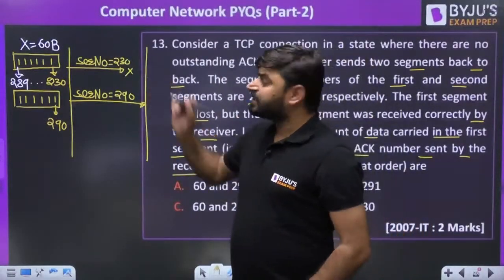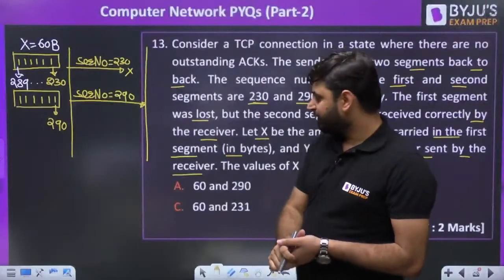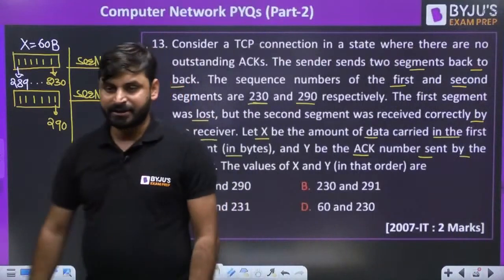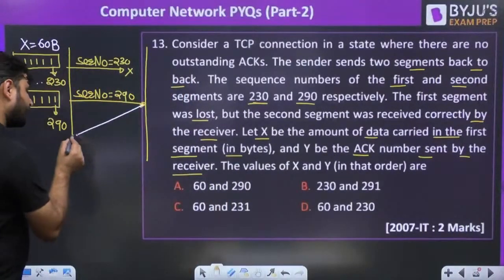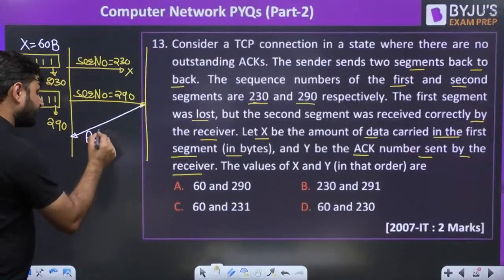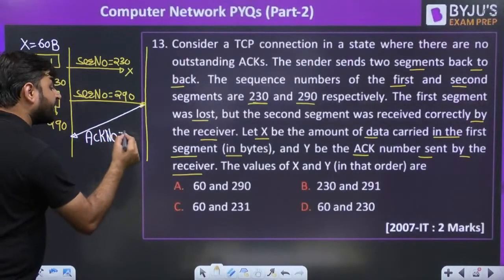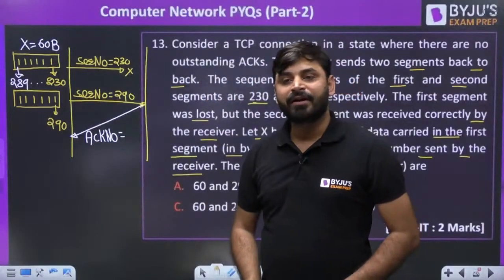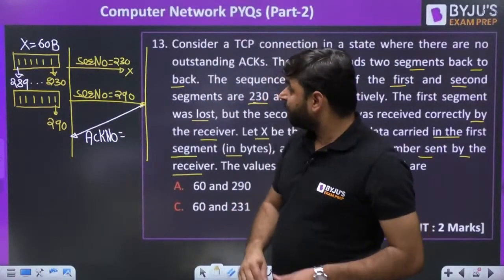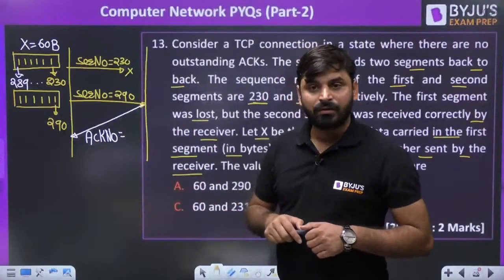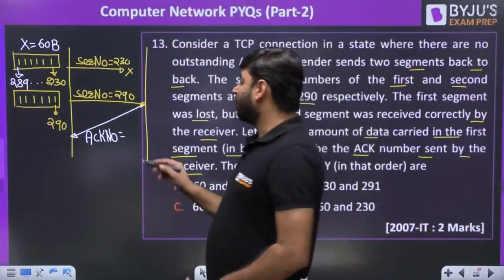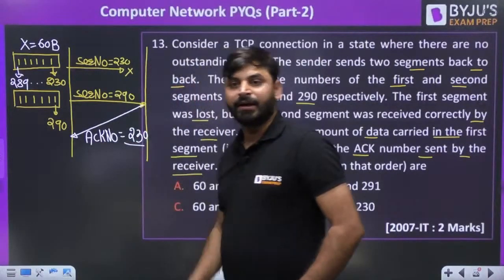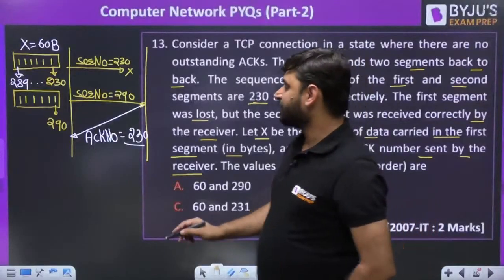Now, suppose the first segment got lost and the second was received correctly. What acknowledgement number will the receiver send? So actually, my dear friends, TCP can receive out of order segments, but it always sends acknowledgement in order. So if 230 is not received till now, the receiver will always ask for 230: acknowledgement number 230, that I have not received 230, please send me 230. So this is nothing but the Y value.